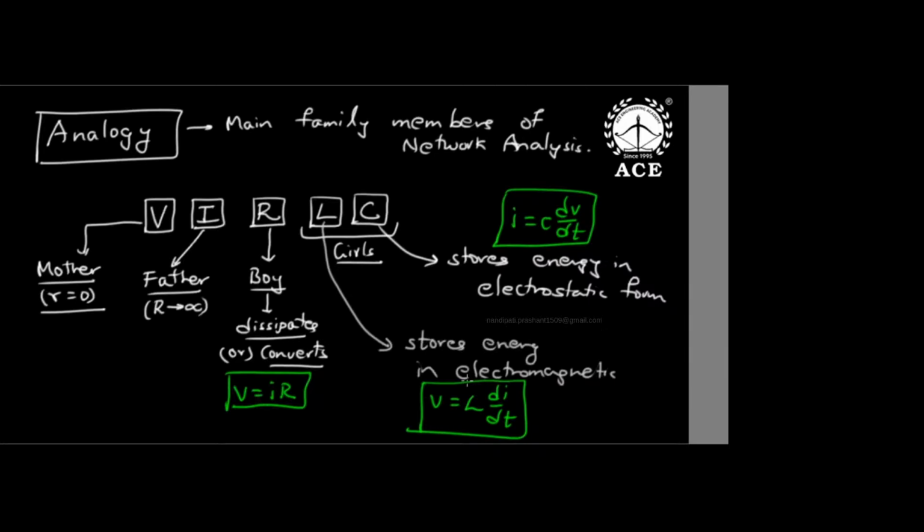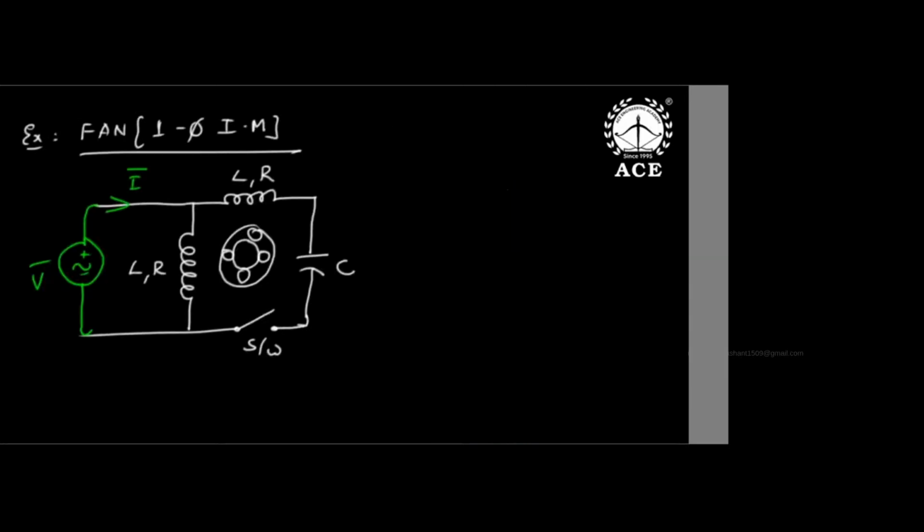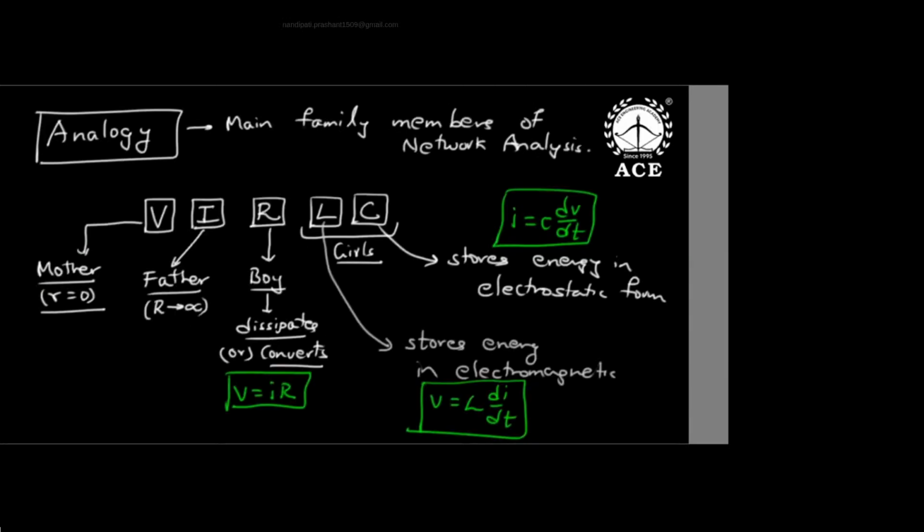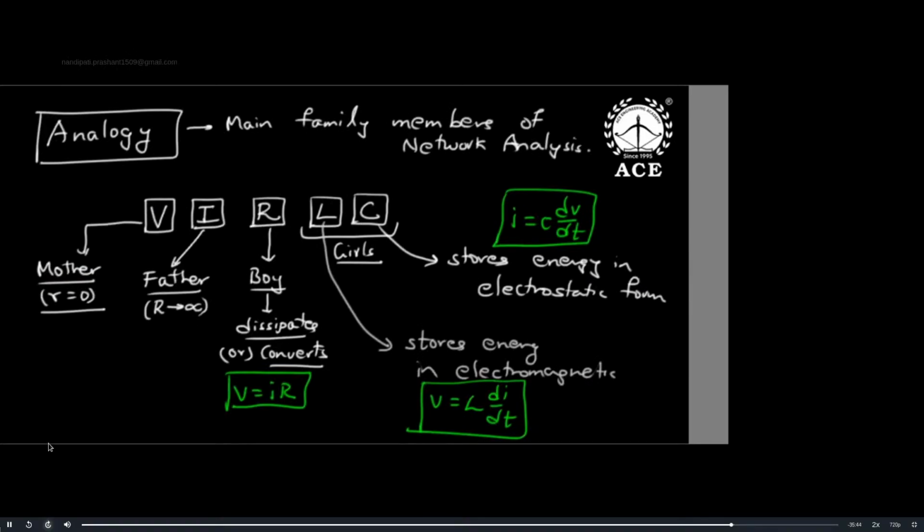What are V, I, R, L, C? I told you, anything in the world, any application, we model in terms of these fundamental family members: voltage source, current source, resistor, inductor, capacitor. Voltage source is like mother, her internal resistance is 0, and she treats all the children equally. So in a parallel connected system, voltage is the same. Current source is like father, his internal resistance is infinity. In a series connected system, current is the same. Resistor is a boy child who dissipates. Its behavior is independent of frequency. We have V equal to IR, so very easy to understand.